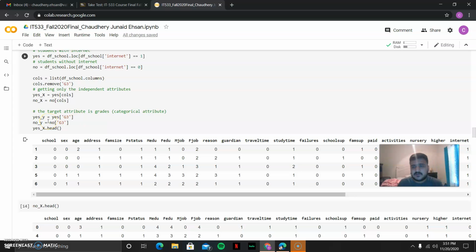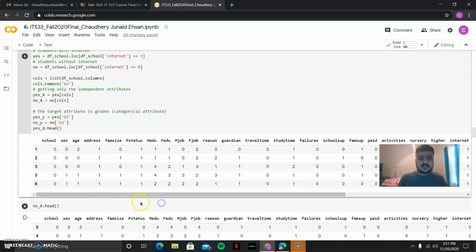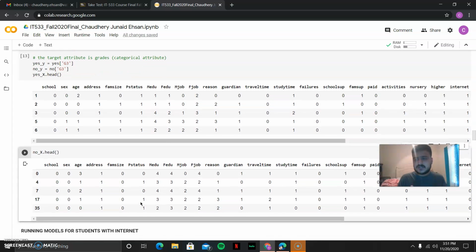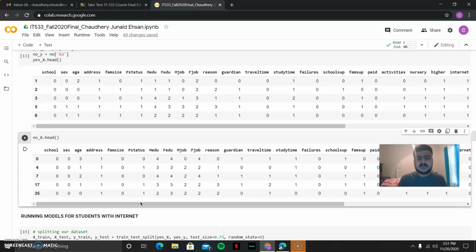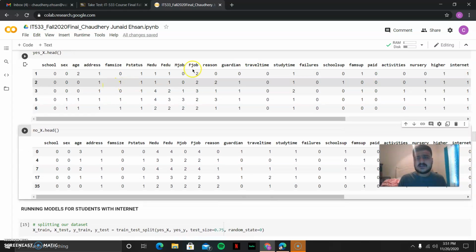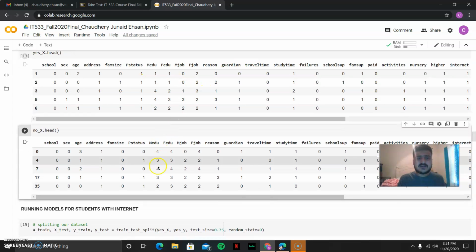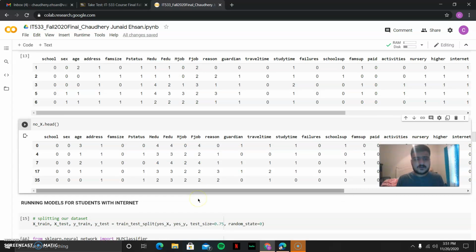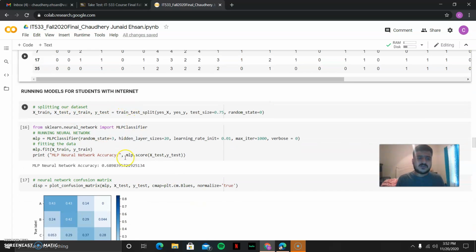So what I've done here is I divided the dataset into those who have internet at home, yes, over here these ones have, so I can get a better result for my future models. This data is for the yes, those who have internet, and this data is for those who don't have internet at home. So running models for students with internet.